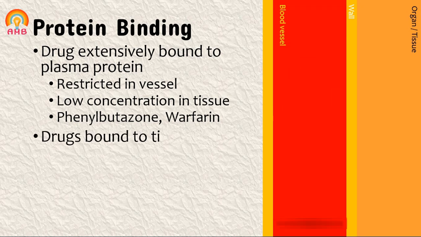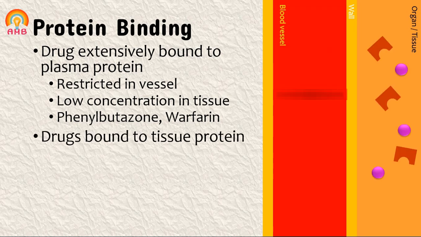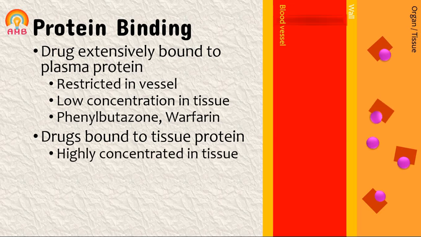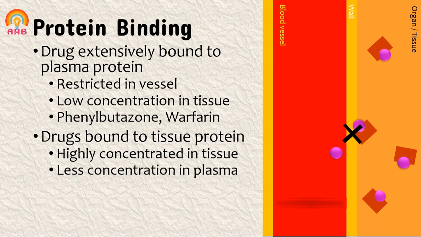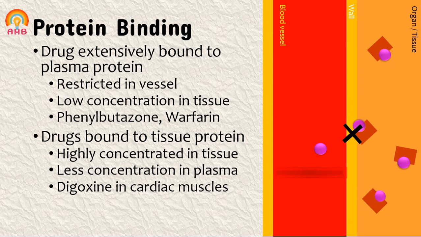Drugs which are bound to the tissue protein are present in higher concentration in tissue, and its plasma concentration is low. For example, digoxin has high binding ability to the proteins which are present in the cardiac muscles, and that's why we can find high concentration of digoxin in cardiac muscle or heart.